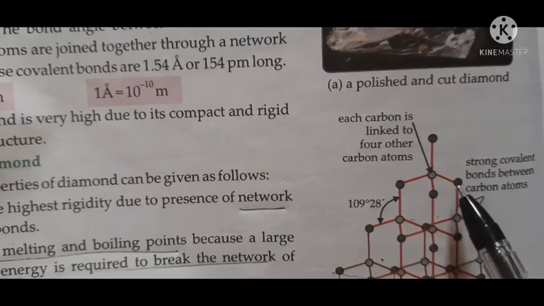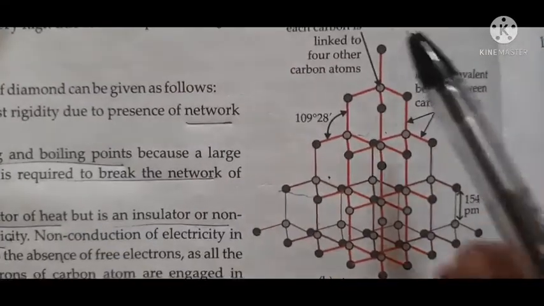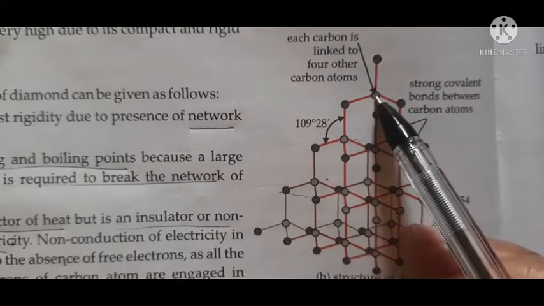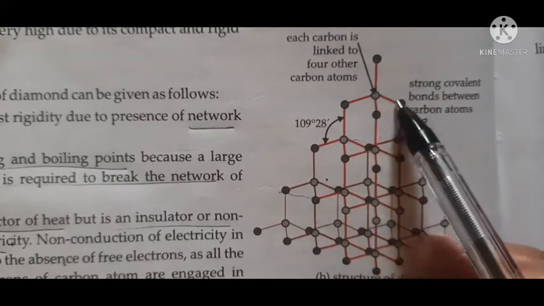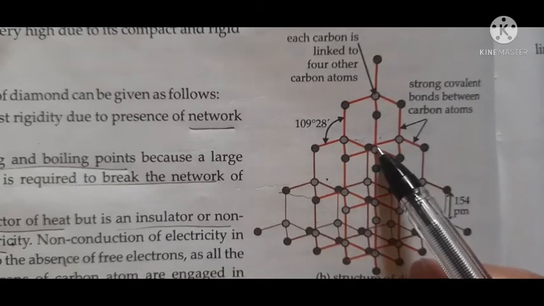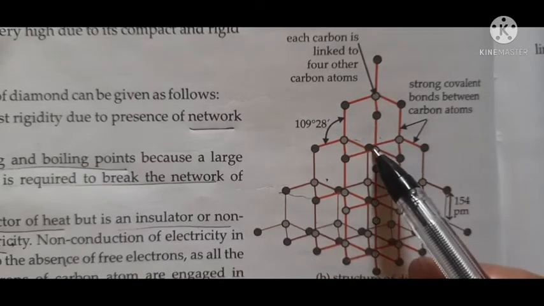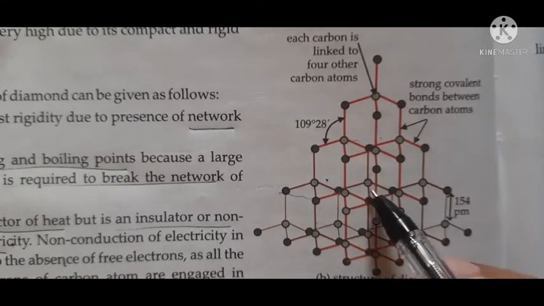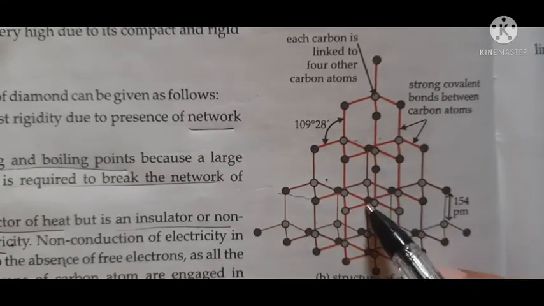They differ in the structures. Now this is the structure of diamond. Here each carbon atom is linked with other 4 carbon atoms. This is the carbon atom. It is linked with, see, this carbon atom. Okay, this is the carbon atom which is linked with other 4. See here, this one, which is linked with other 4 carbon atoms. Here this is the carbon atom linked with other 4 carbon atoms.